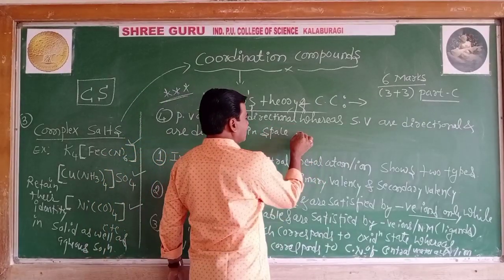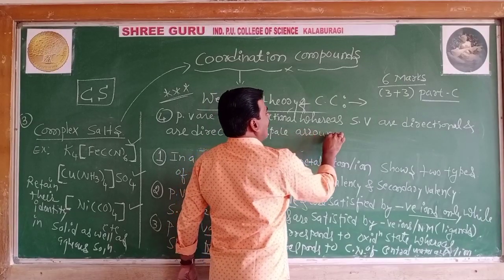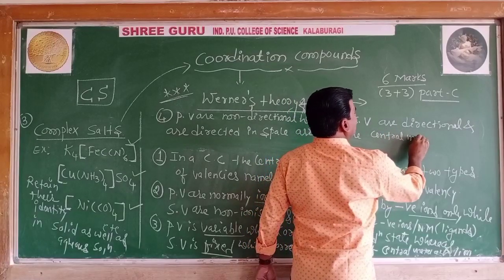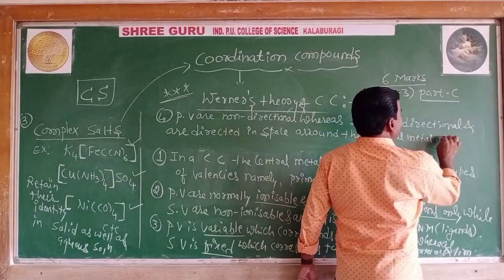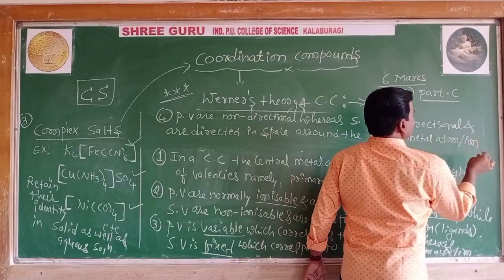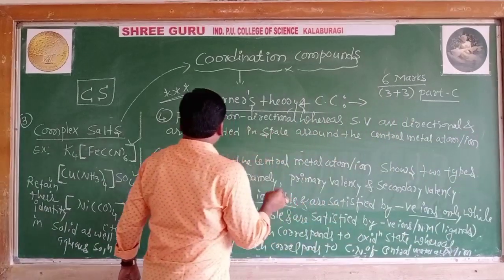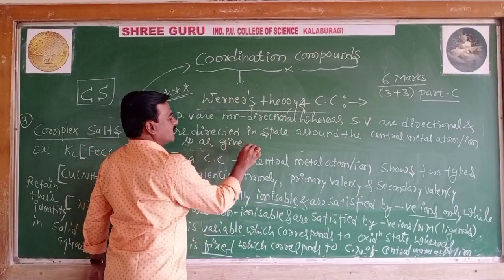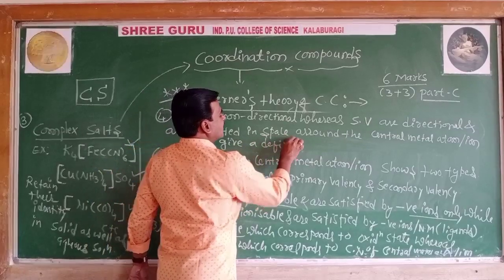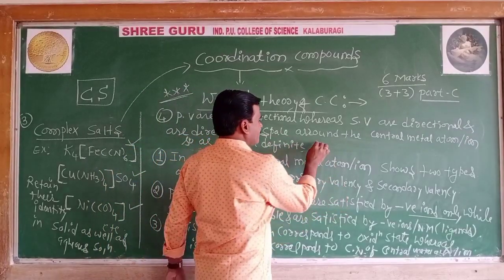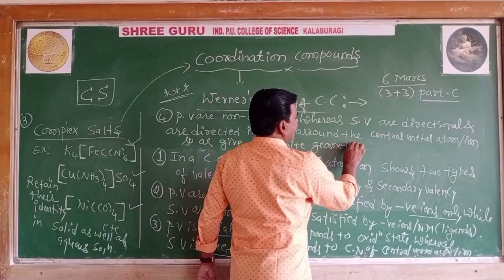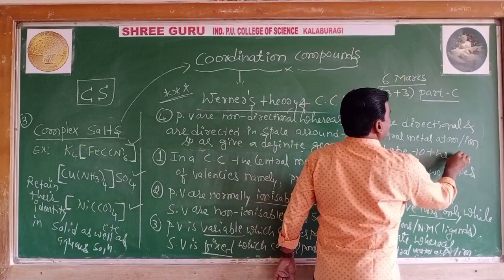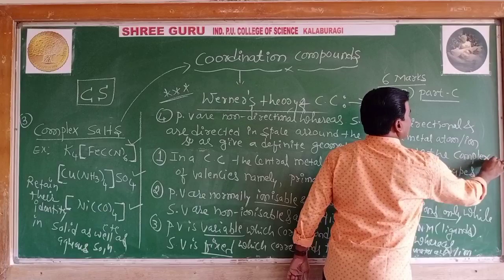around the central metal atom or ion, so as to give a definite geometrical shape to the complex or coordination compounds.